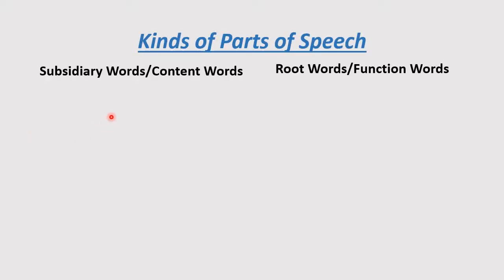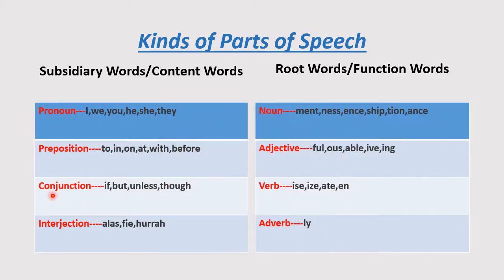In this slide, you notice that I have categorized words into two parts. One is subsidiary words or content words. Another one is root words or function words. In the subsidiary or content words, you see pronoun, preposition, conjunction, and interjection. This part is not needed in today's lesson. Even then, you should know it yourself.